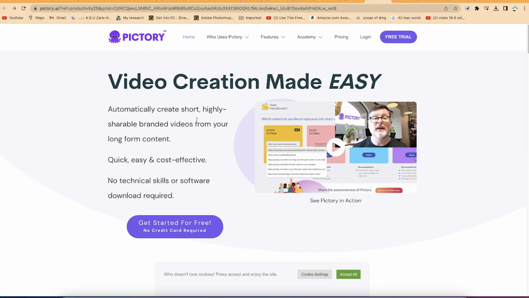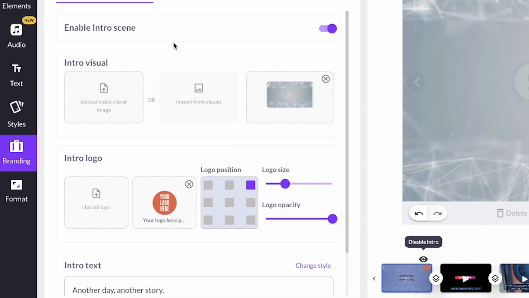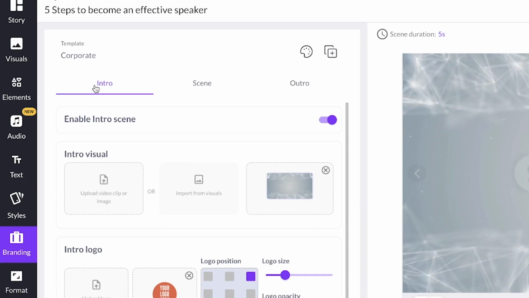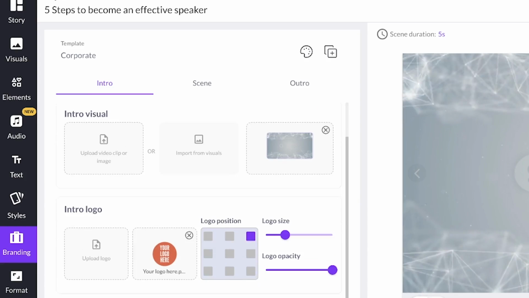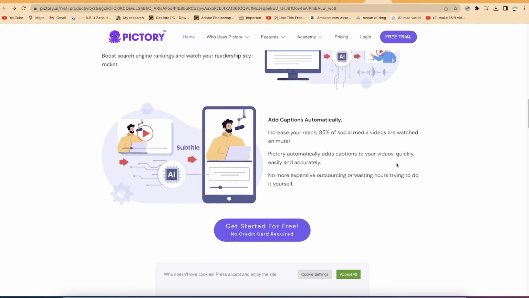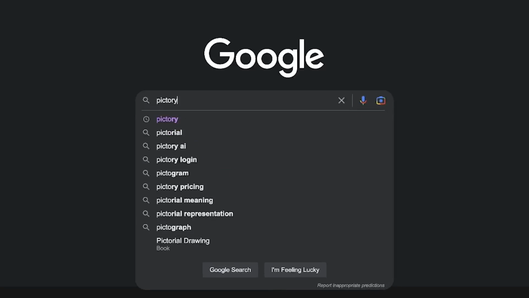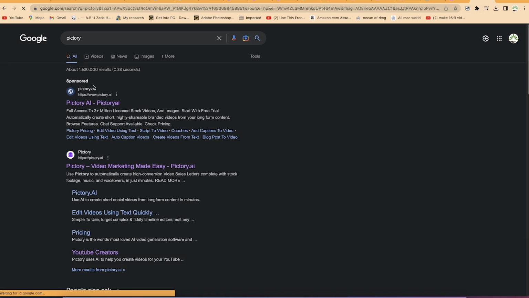Pictory is a website that utilizes artificial intelligence to make engaging videos, be it from shorts to long videos to even videos from blog posts or any text of your choice. So to start with, you can just come to Google and search for Pictory over here, and you can see it over here.